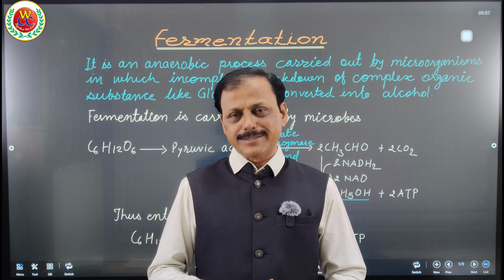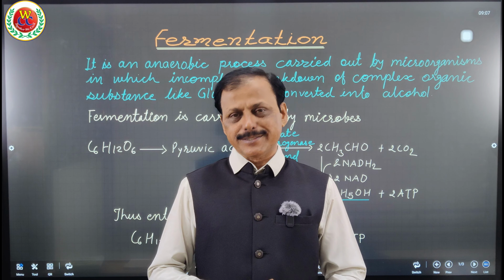So this is very important to understand, which is not mentioned in the textbook. Yes, lactic acid is also produced by bacteria, and that can be called lactic acid fermentation. So it has to be differentiated clearly and correctly. Lactic acid produced in our muscle is an anaerobic respiration but not fermentation. Lactic acid produced by Lactobacillus bacteria in milk to form curd is fermentation. And alcohol is produced because of incomplete breakdown of the complex organic compound glucose, through pyruvic acid, incompletely broken into alcohol with the help of microbes, that is yeast and bacteria, hence it is a fermentation.